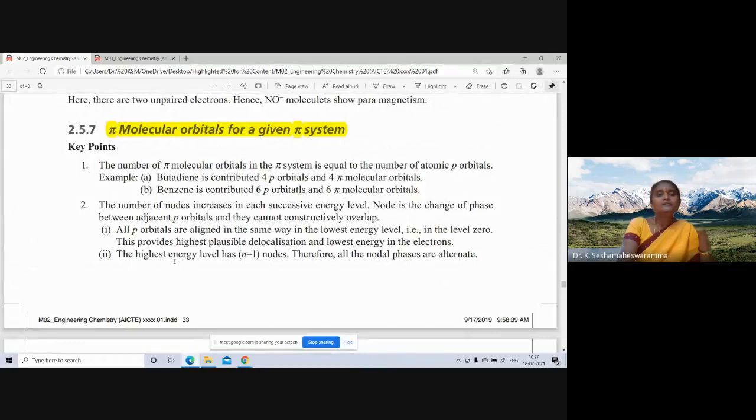The highest energy level has n-1 nodes. Therefore, all the nodal phases are alternate.